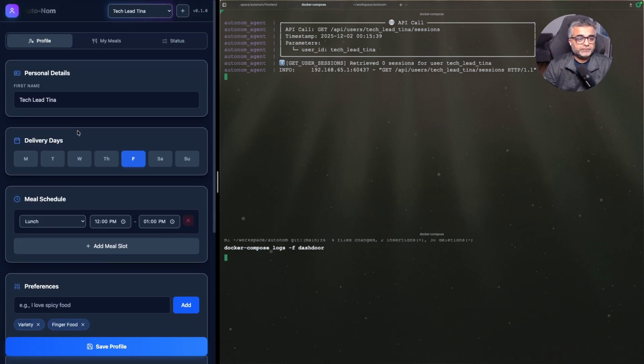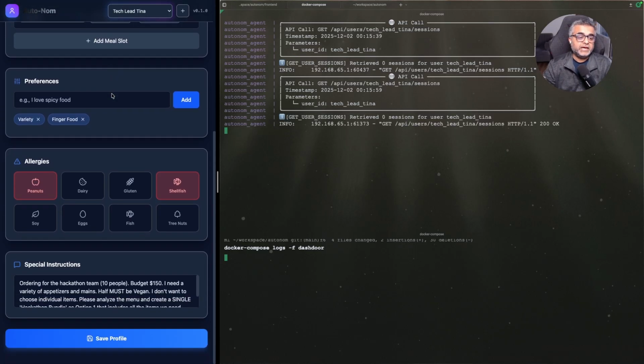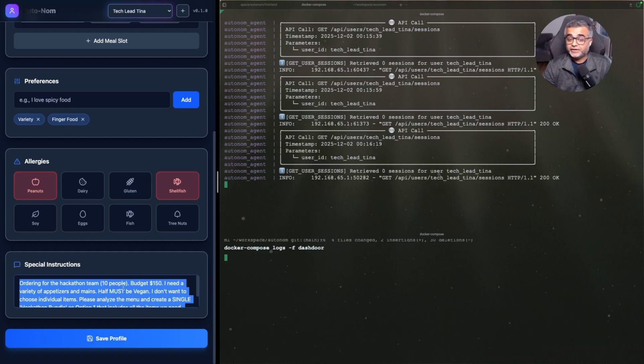But we are going to use this user called Tech Lead Tina, who is organizing a hackathon. And for the hackathon, she has multiple requirements, starting with allergies. So she needs to avoid food with peanut and shellfish. The other requirements are, the hackathon team is of 10 people. So we need to order food for 10 people. The budget is $150. And the food needs to be a mix of appetizer and mains, and half of the food needs to be vegan.